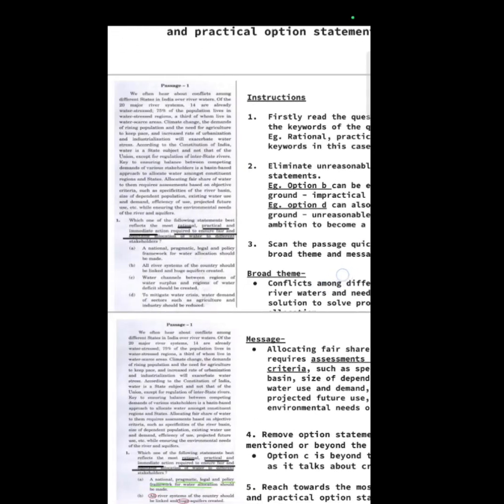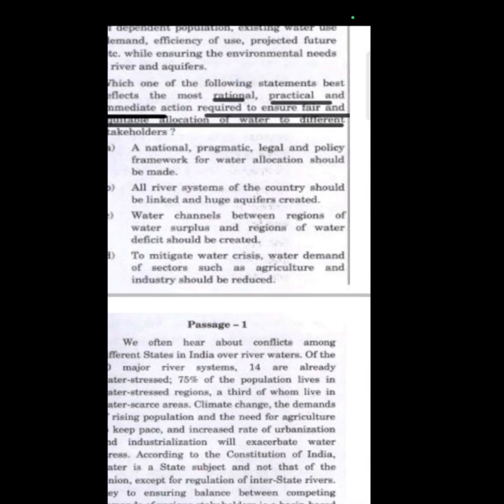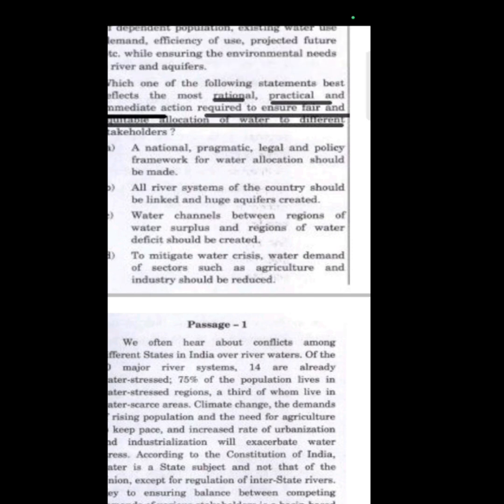Now see, look at option B here. What it says: all river systems of the country should be linked and huge aquifers should be created. Now, linking all the river systems of the country, does it seem to be a practical and immediate action to you?